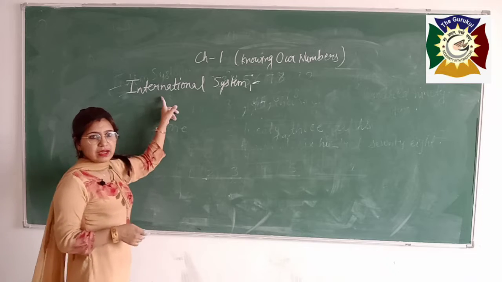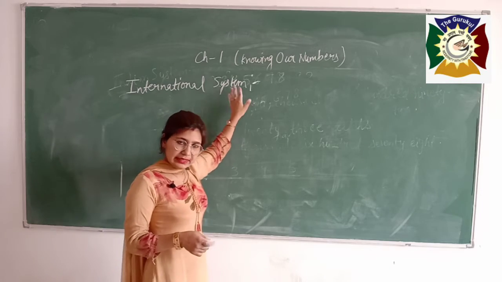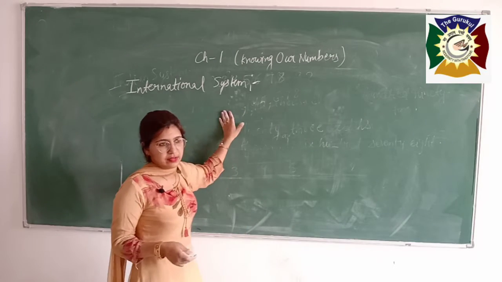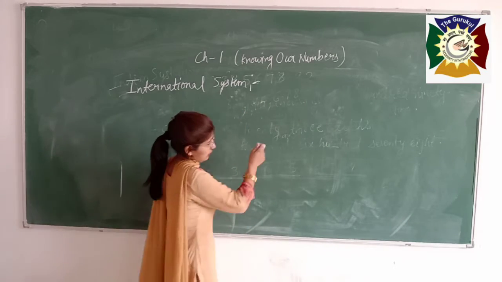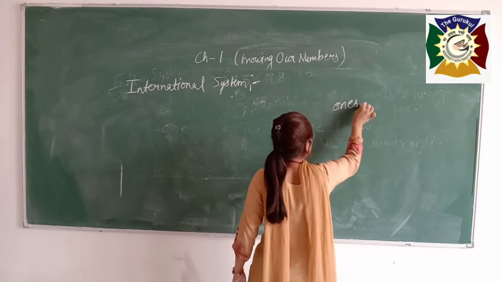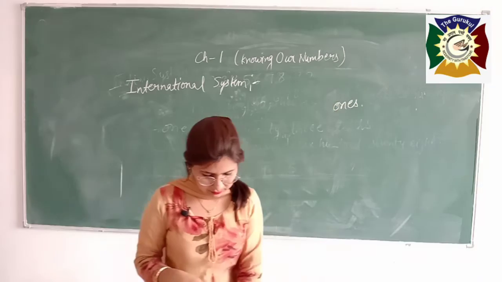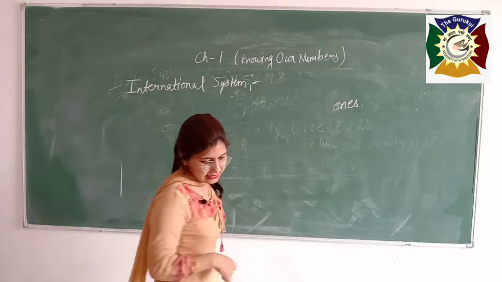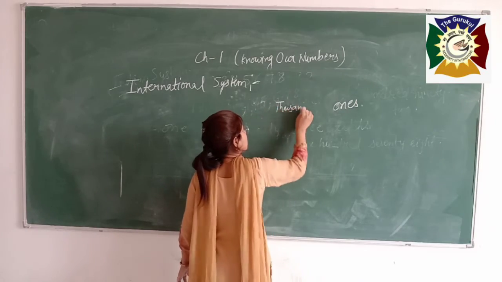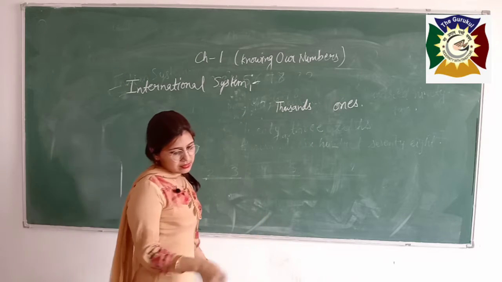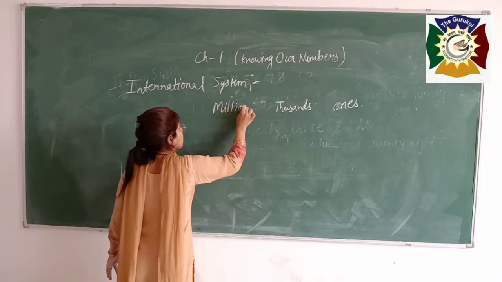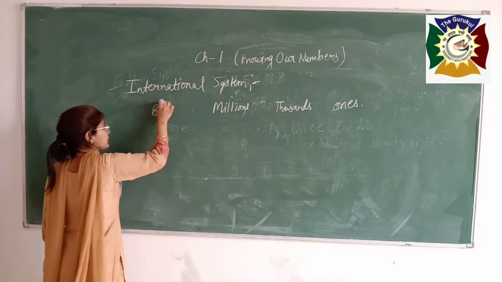Now we will start our international system. In this system also we will write the number from right to left. For this, periods are ones, thousands, millions and billions.